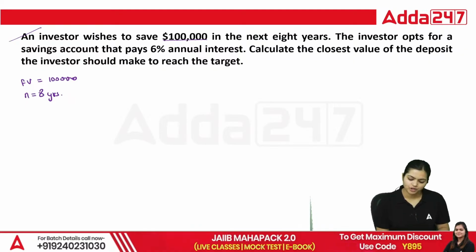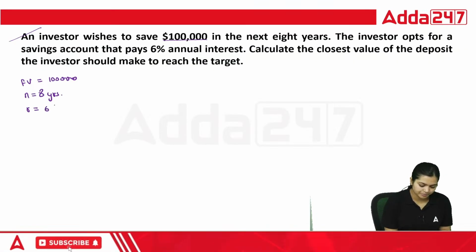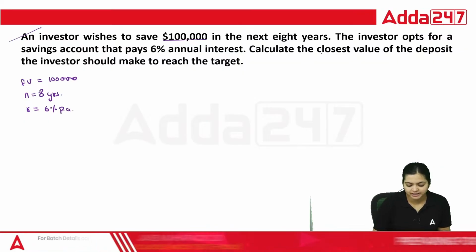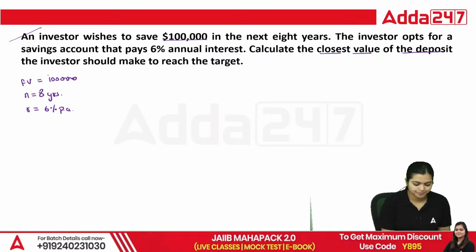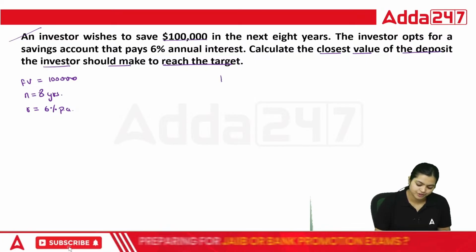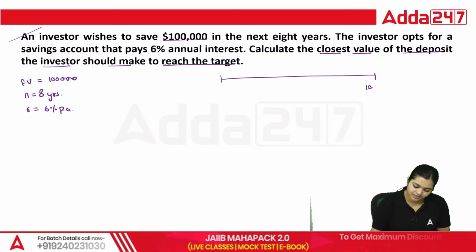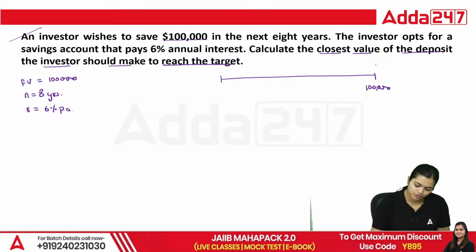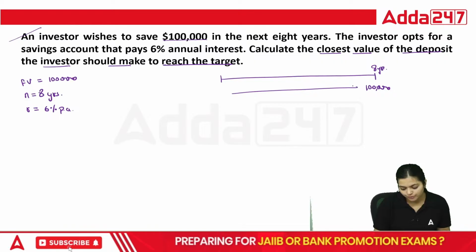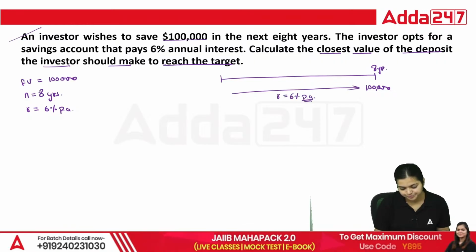The investor opts for a savings account, R, that pays 6% per annum. Calculate the closest value of the deposit the investor should make to reach the target. Now, if I show you through the timeline, they are saying after 8 years, you want 1 lakh. So what rate are you going to apply? 6% per annum. That is the rate.